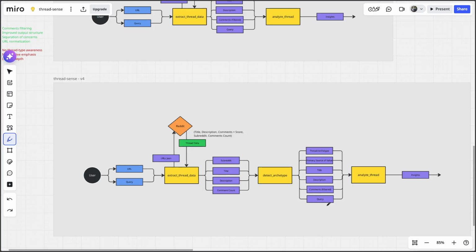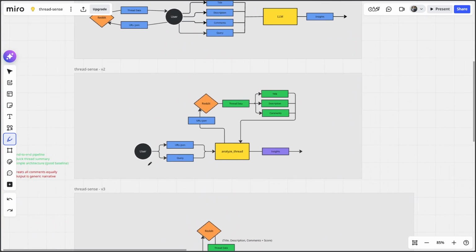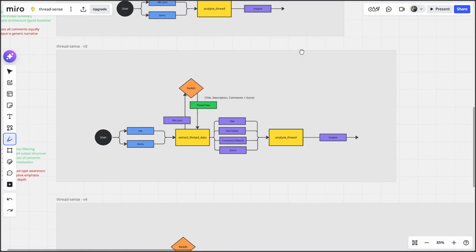Now, I think it's a good idea to dive into the code straight away. Actually, no, let's just do this workflow quickly, so that way we'll understand what to expect. So the first step remains the same. And by the way, you remember from the previous video I mentioned we have a good baseline here. You have the input, you have the output, and you have this sort of extraction process. So going forward, we'll have to optimize these three sections, and that's at least what I'm trying to do.